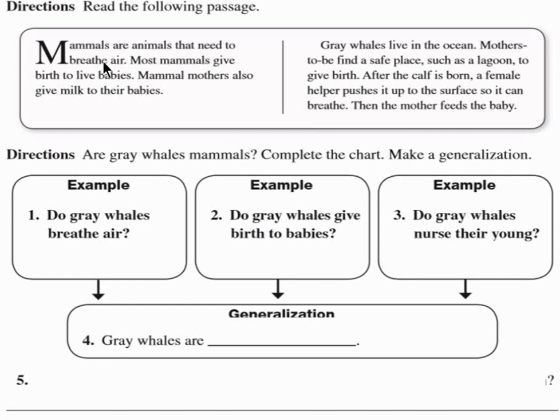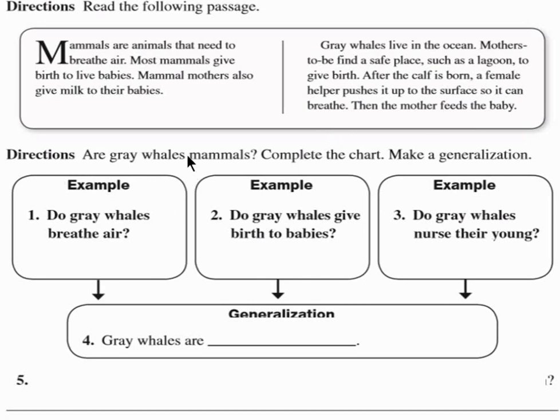Mammals are animals that need to breathe air. Most mammals give birth to live babies. Mammals' mothers also give milk to their babies. Gray whales live in the ocean. Mothers-to-be find a safe place, such as a lagoon, to give birth. After the calf is born, a female helper pushes it up to the surface so it can breathe. Then the mother feeds the baby.